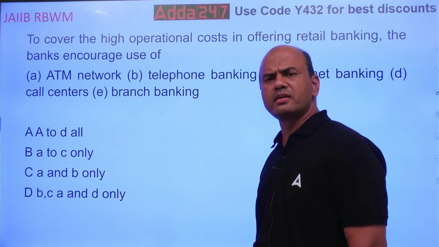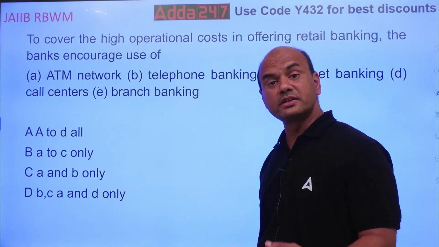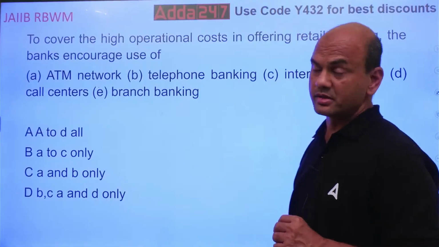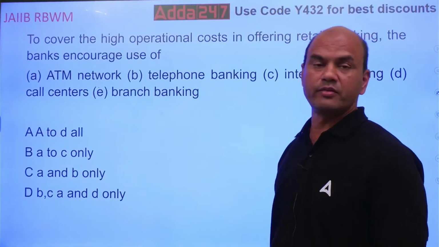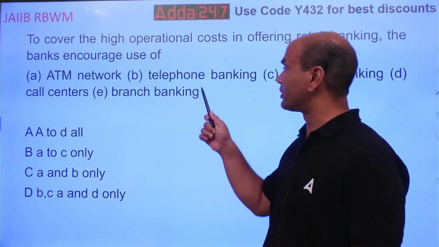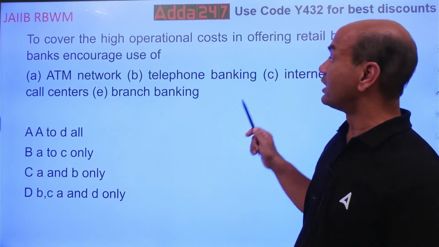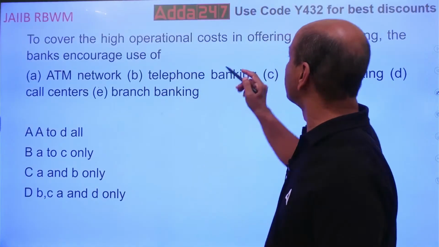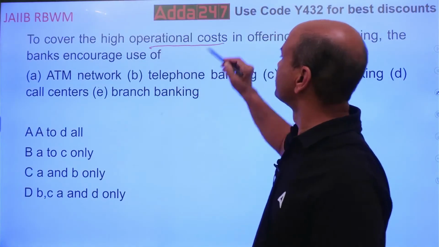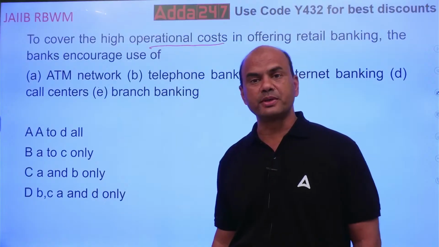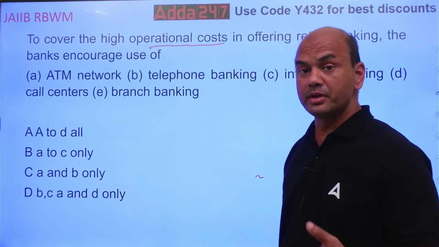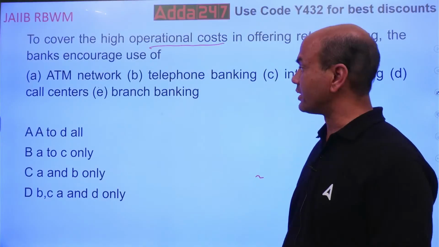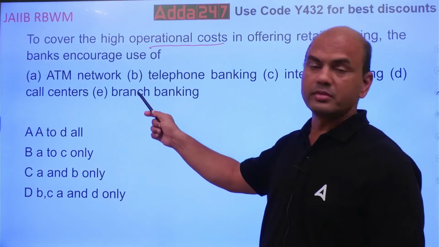Read this again. So what will the bank advise or promote to the customer? Will it promote branch banking? Will it promote the ATM network? Will it promote telephone banking or internet? See here, what is the basic purpose? The purpose over here is operational cost. To reduce the operational cost, what should the bank penetrate? ATM, alternate banking.